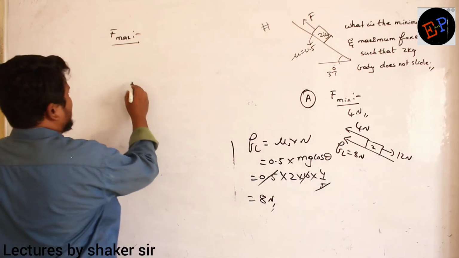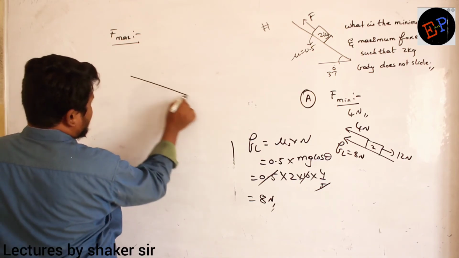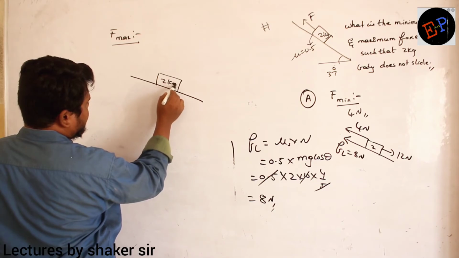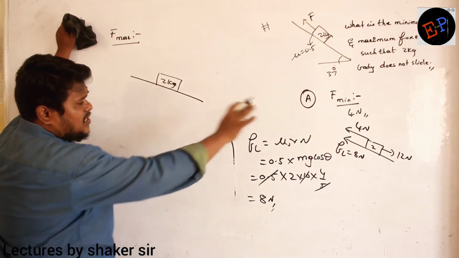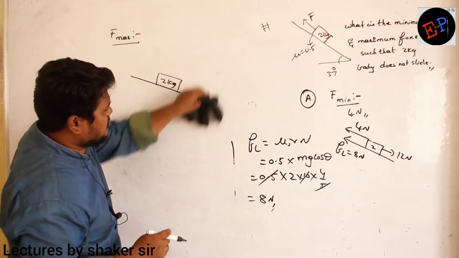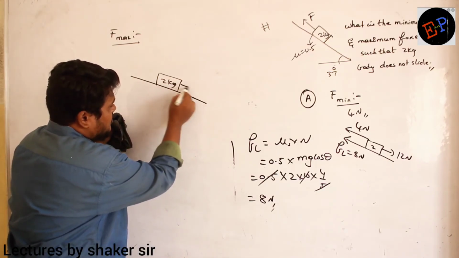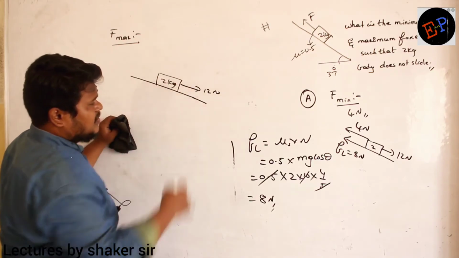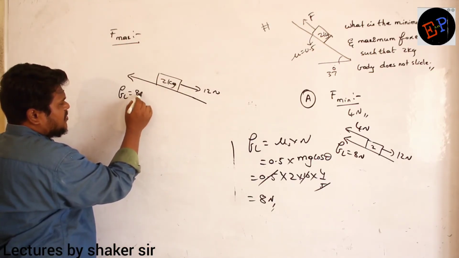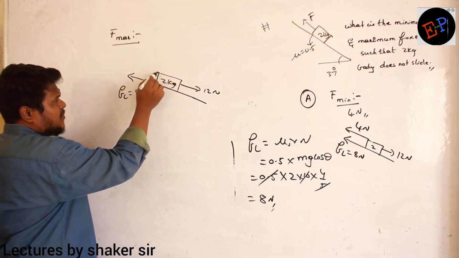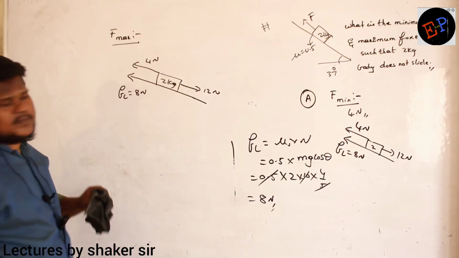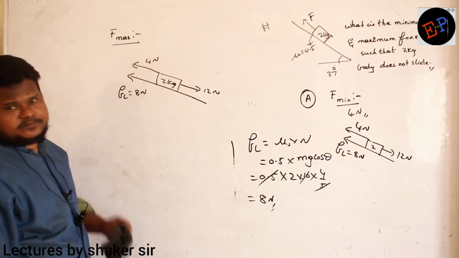Now see. Listen very carefully. I will try to make you understand this one. This is a body of mass 2 kg. Until now what we have discussed is that 12 Newton is acting downwards, and limiting friction, 8 Newton, is acting upwards. Now if I place one more force of 4 Newton, then the system is in equilibrium.